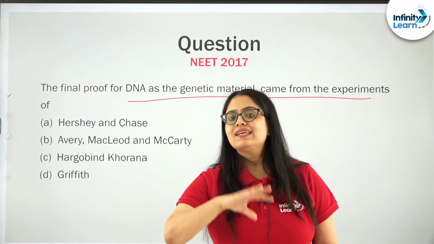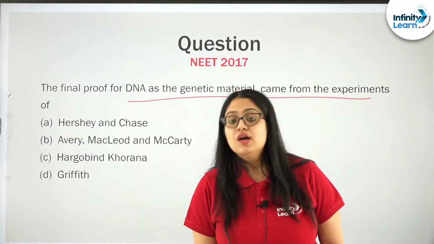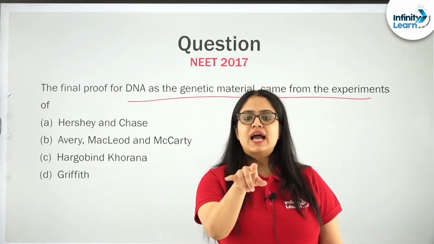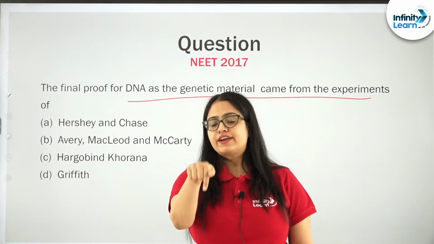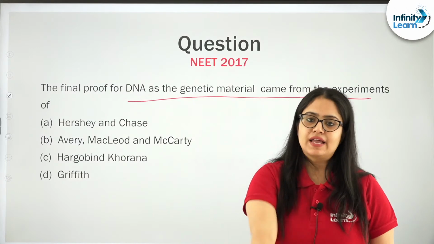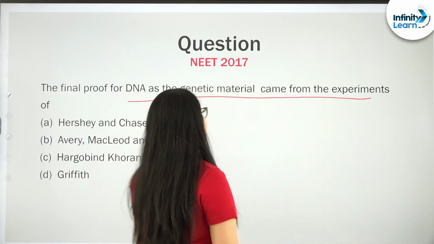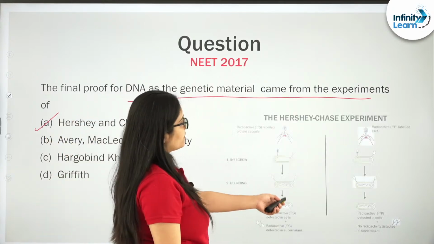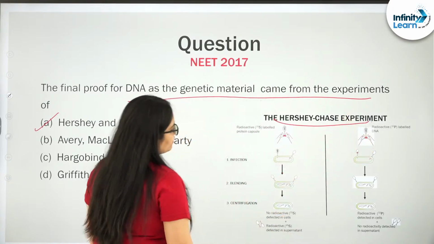They gave an unequivocal proof that DNA is the genetic material with the help of an experiment in which they utilized bacteriophages. Bacteriophages are the viruses that infect bacteria. So, they utilized bacteriophages and E. coli to give the unequivocal proof that DNA is the genetic material. So, who did that? Hershey and Chase. And remember this diagram? Remember this experiment? It was done by Hershey and Chase. And what did they use?